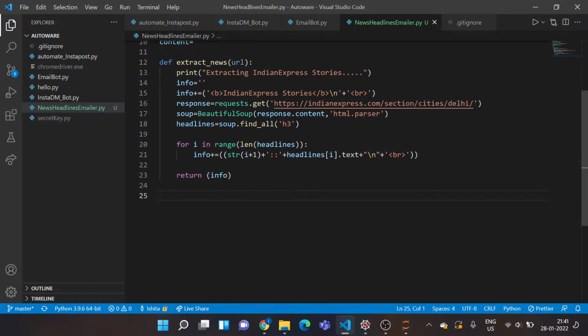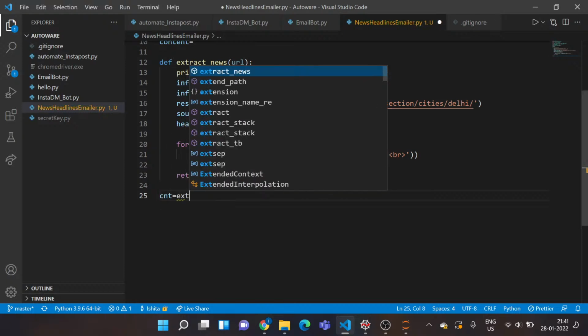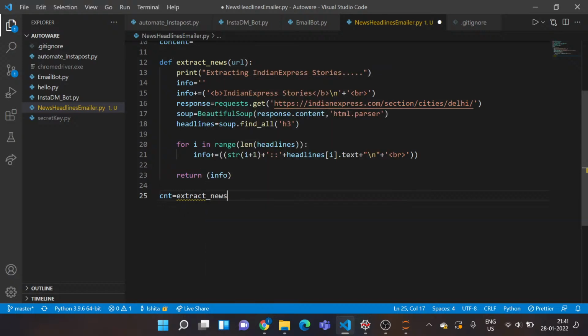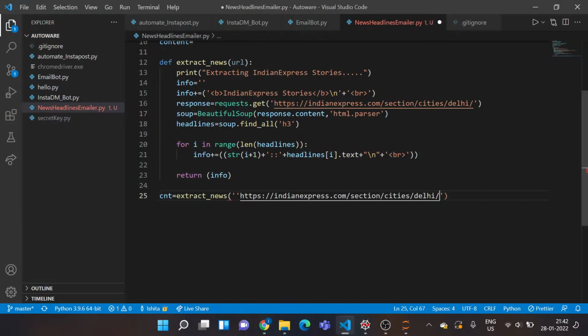Now I actually want to call this function. So I'll create another variable called cnt. I'll call this extract_news and pass in the URL. So I have my URL here. I'll just copy that, go back to my code and paste it. What did I do wrong? Okay, fine. So I've got my URL passed into this function.